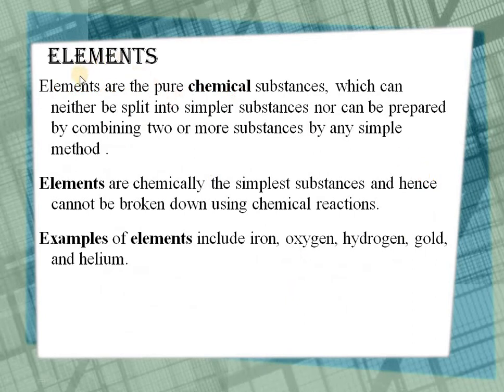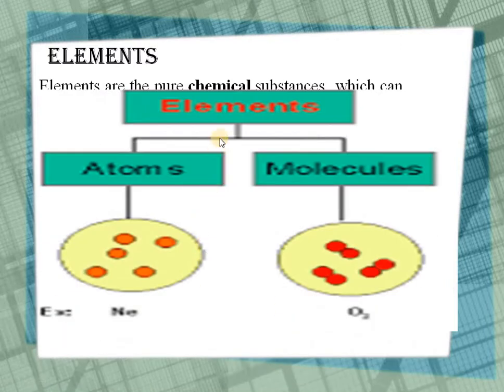Now we can say elements are pure chemical substances which can neither be split into simpler substances nor be prepared by combining two or more substances by any simple method. So elements are chemically the simplest substances and hence cannot be broken down using chemical reactions. For example, iron, oxygen, hydrogen, gold, and helium. This is the further classification of element into atoms and molecules.